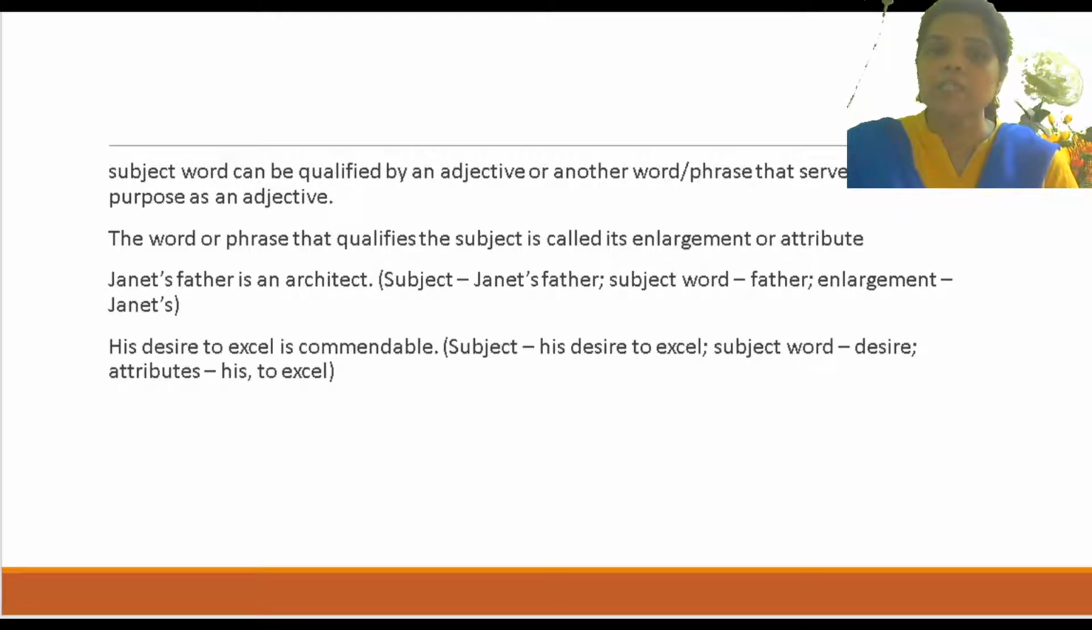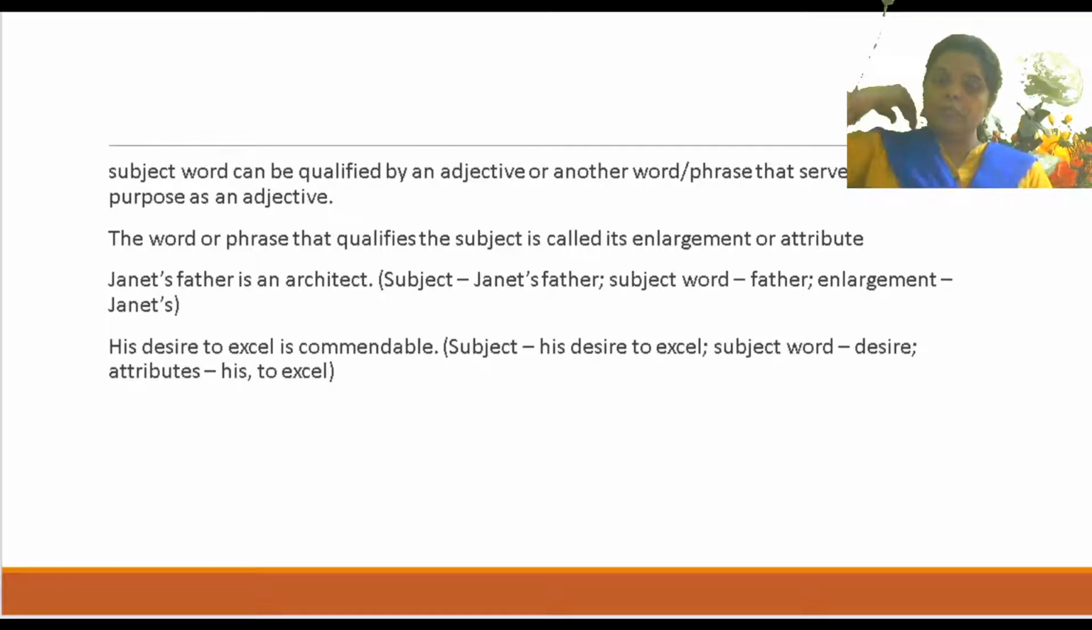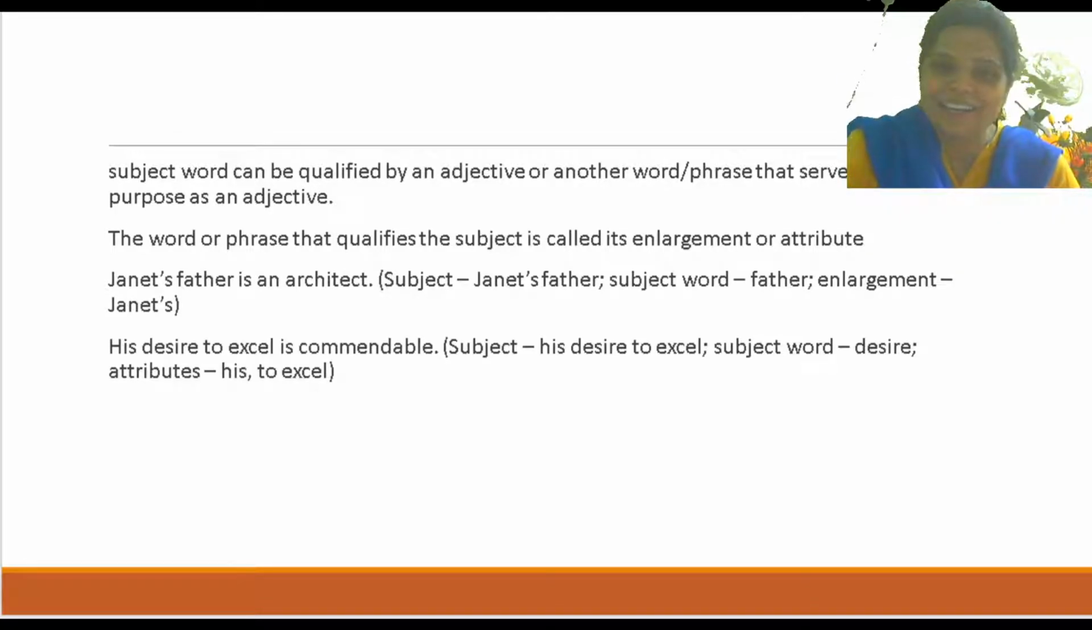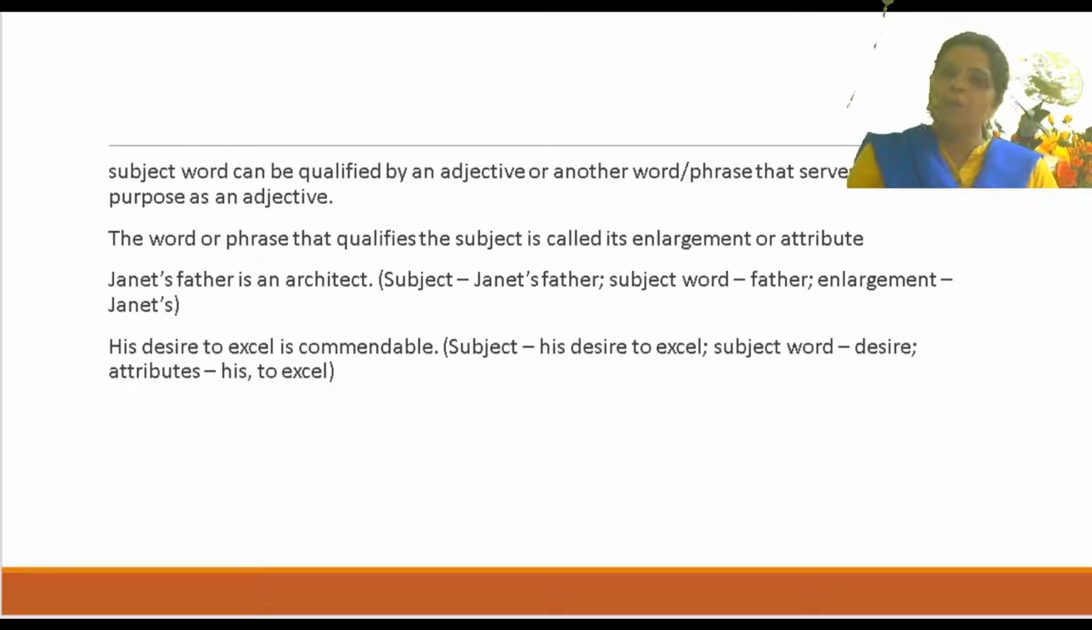Now his desire to excel is commendable. Now subject is his desire to excel. पूरा whole his desire to excel is totally subject है. But subject word क्या है? Desire. किसका desire? His desire. Is that clear? क्या करने के लिए? To excel. तो यहाँ पे दो attribute है. देखो his भी है and also to excel है. Is that clear? To excel will be a phrase and his will be a possessive noun.